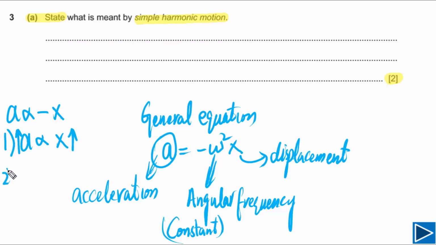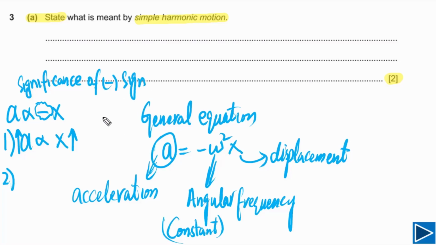The second point we can write down is the meaning of the negative sign. Sometimes in the exam they will ask you what is the significance of this minus sign. That is a very important question. It can be a 2 marks question or a 1 mark question, they can ask you the significance of the minus sign. So this is a very important point.